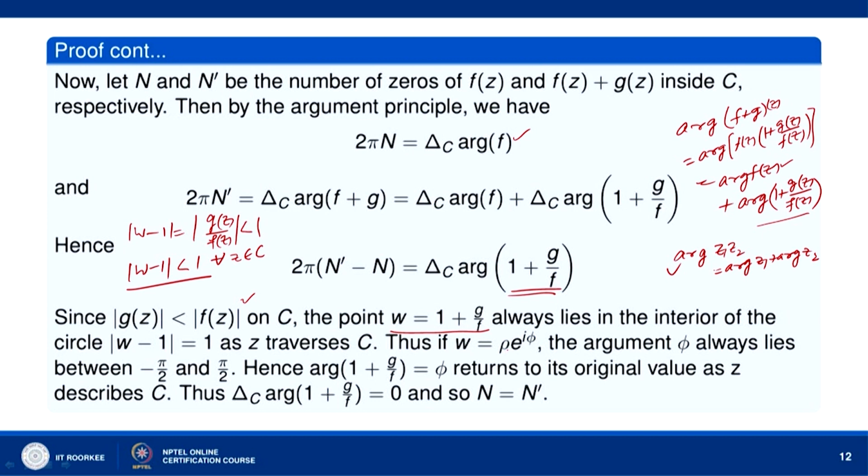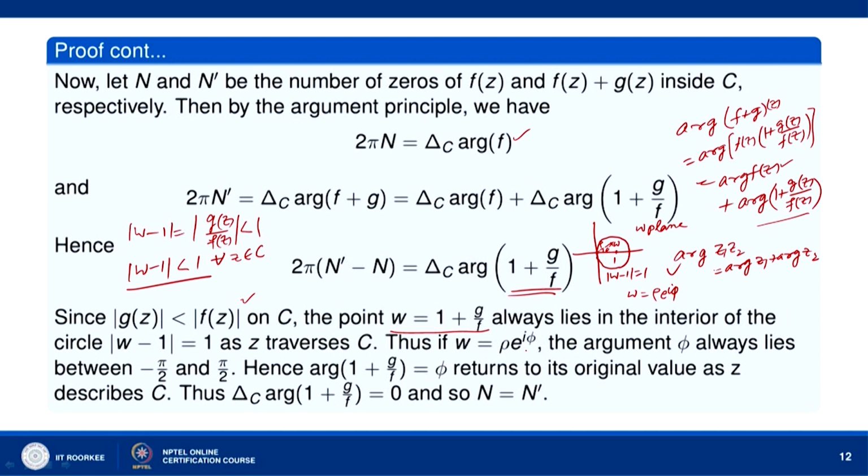Thus, let us draw this circle. This is 1 in the w plane, and we have this circle, mod of w minus 1 equal to 1. So, if you take w to be rho e to the i phi, this is w, let us say, w equal to rho e to the i phi. So, the argument of w is equal to phi, and rho is its distance from the origin.